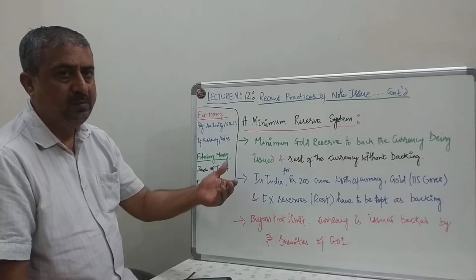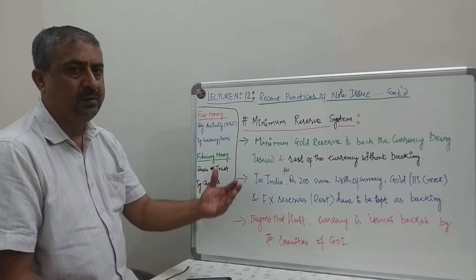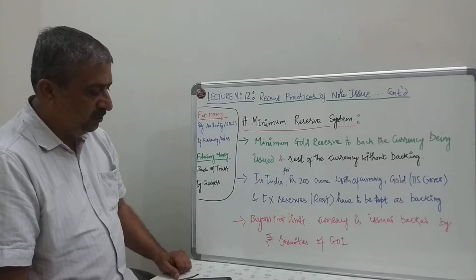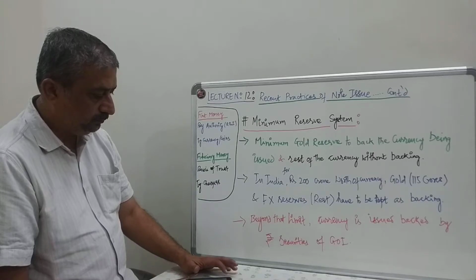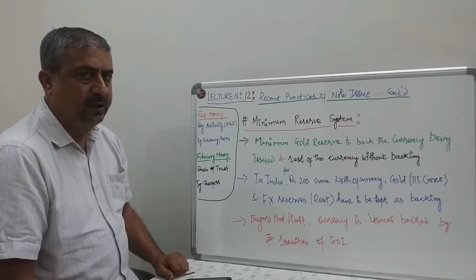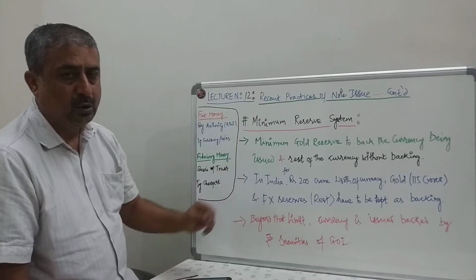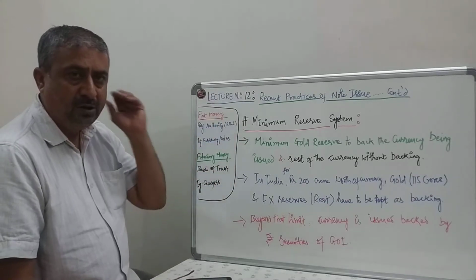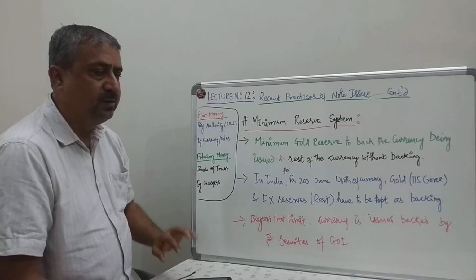You're not going to keep reserves maximum to print the currency. So what I'm trying to say is, the authorities print the currency by keeping the reserves minimum and rest without backing.